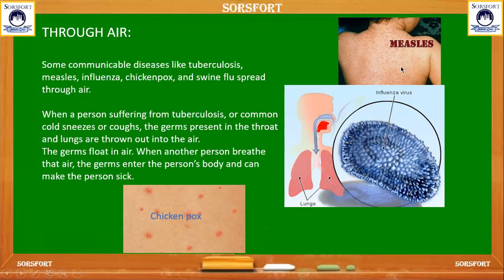These diseases like measles and influenza are caused by some viruses, even tuberculosis and swine flu also. You can see the chickenpox, which is commonly seen in children. They may often get affected. And this is the influenza virus, which damages our lungs.